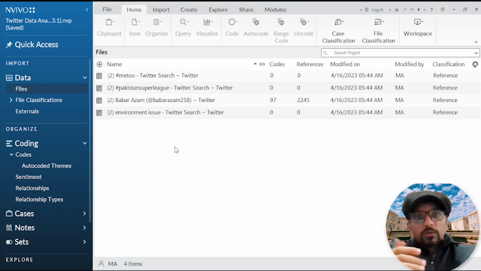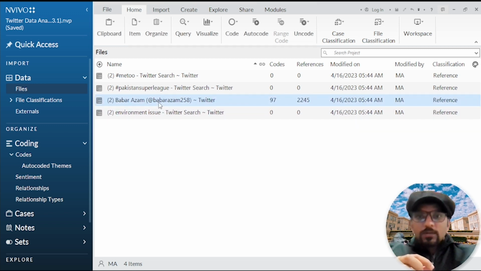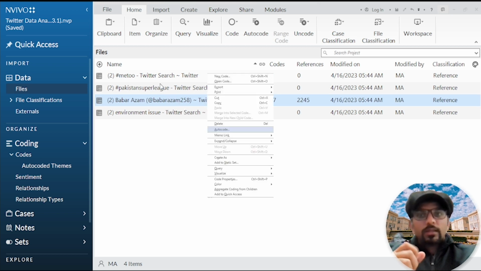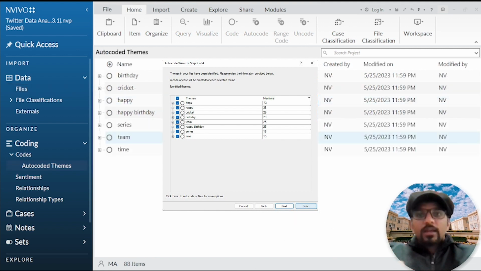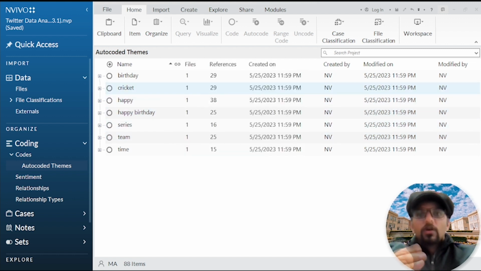In our previous video, we selected our dataset, this dataset, and then we applied autocode, and we got some themes by the autocode wizard of NVivo using identify themes. Then we clicked next, coding by sentences, and that gave us a head start by categorizing our data into various themes. However, to truly make sense of our insights, it's crucial to consolidate and fine-tune these themes. So make sure you are with me till the end of this video.